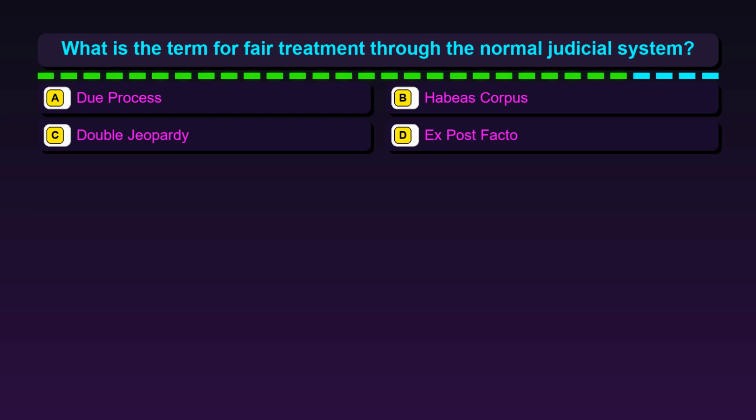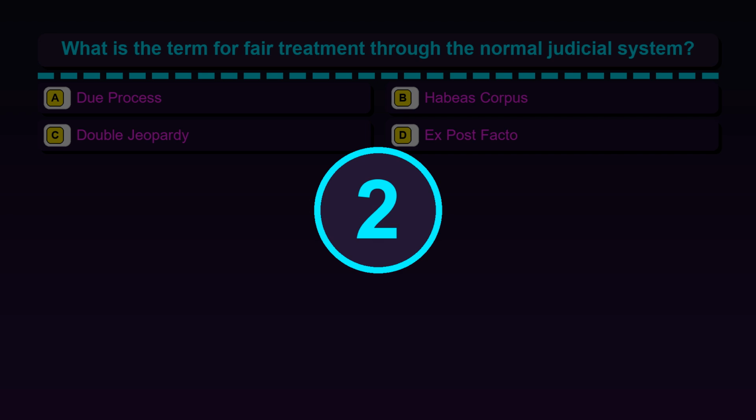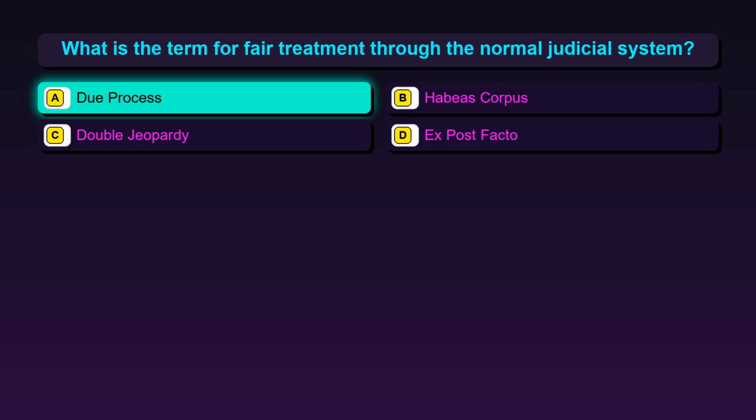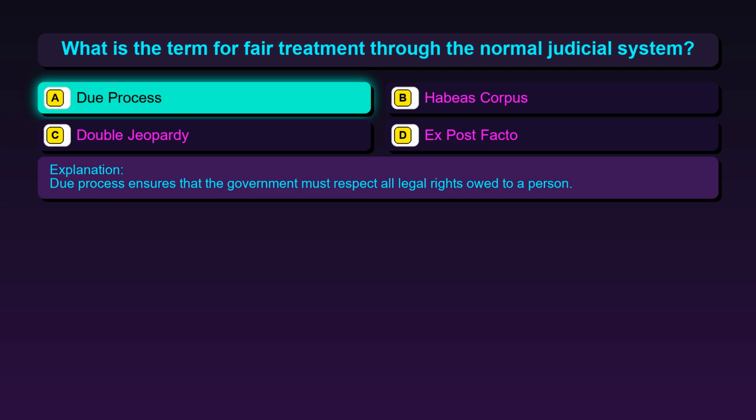Question 104. What is the term for fair treatment through the normal judicial system? Option A, due process. Option B, habeas corpus. Option C, double jeopardy. Option D, ex post facto. The correct answer is option A, due process. Due process ensures that the government must respect all legal rights owed to a person.